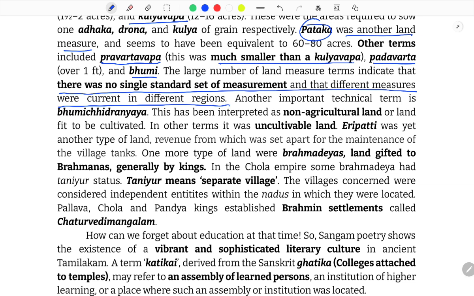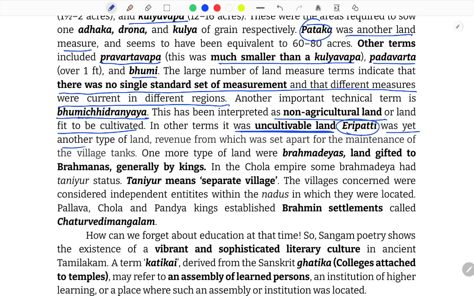Another important technical term is Bhumi Chidra Nyaya. Let's break it. Bhumi, Chidra Nyaya. Bhumi Chidra Nyaya has been interpreted as non-agricultural land or land not fit to be cultivated. In other terms, it was uncultivable land.